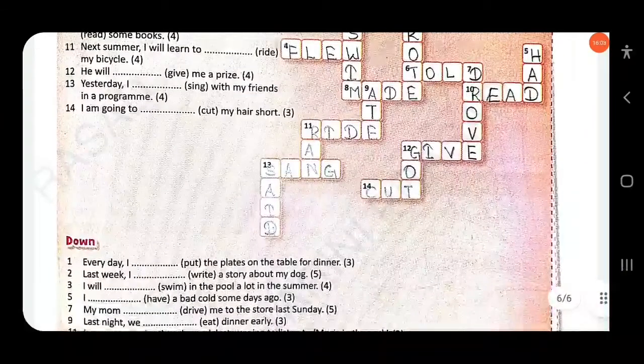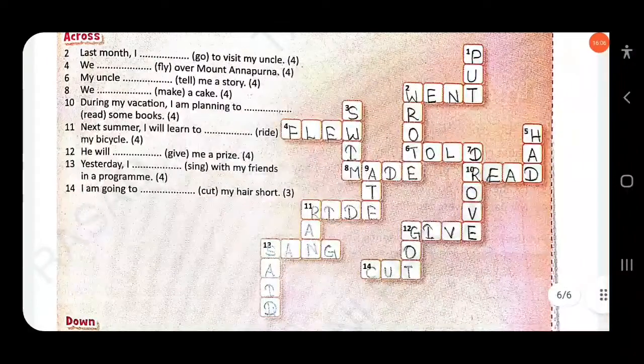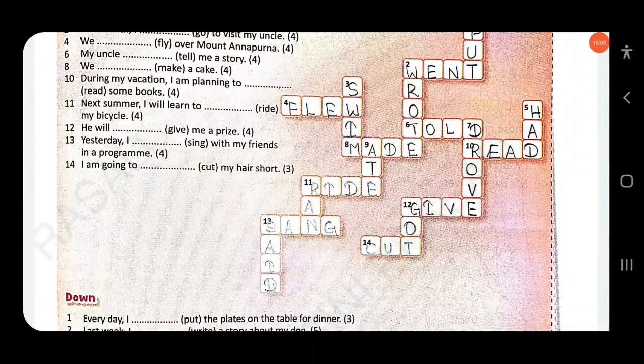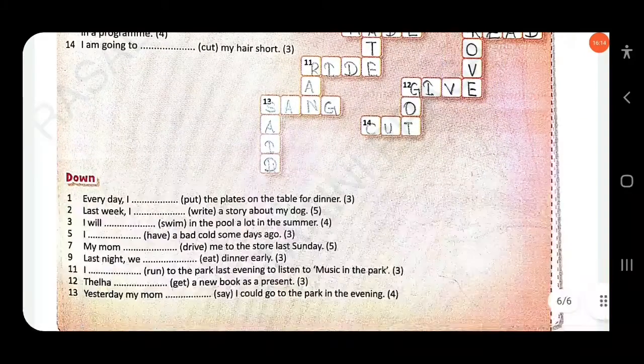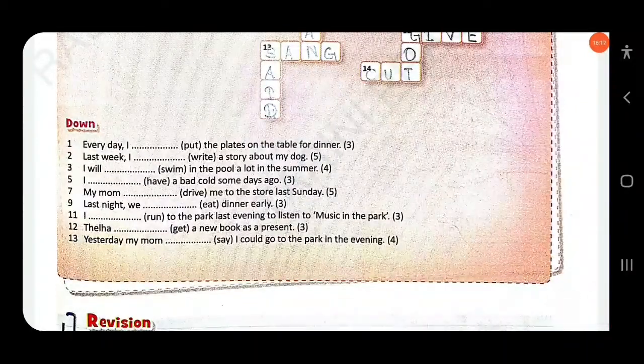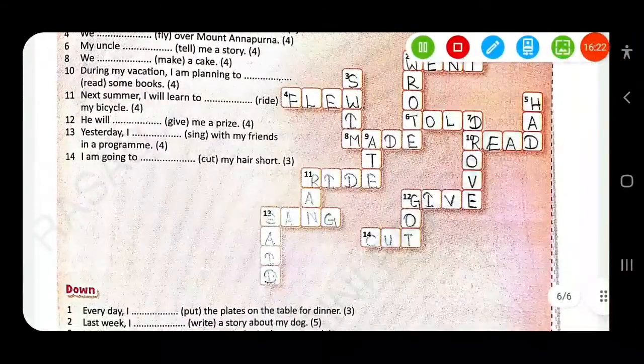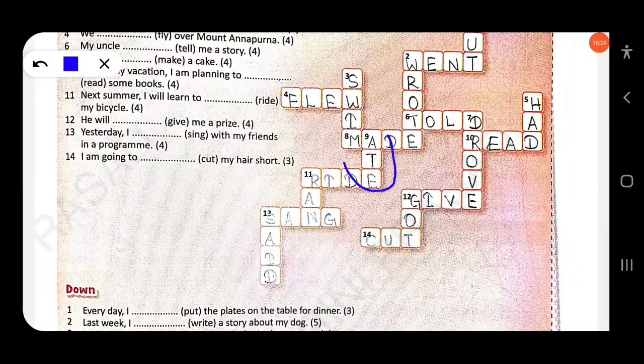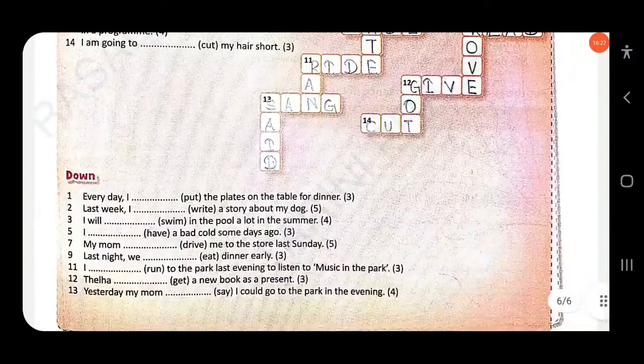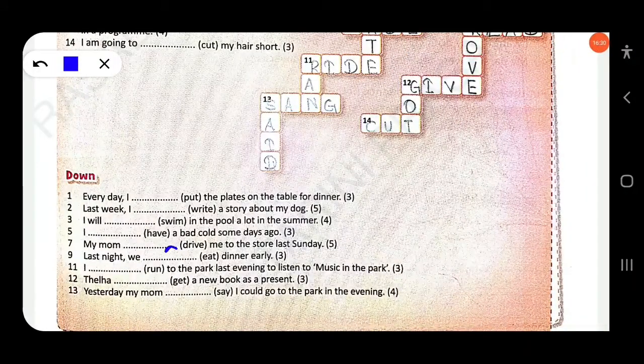So here the answer: drove. Clear? Then next, last night we dashed dinner early. Eat, 9 down. So here the answer, ate. So you have to write ate here. Clear? Then next, I dashed to the park last evening to listen to music in the park. So here 11 down. Ran. So you have to write here ran.